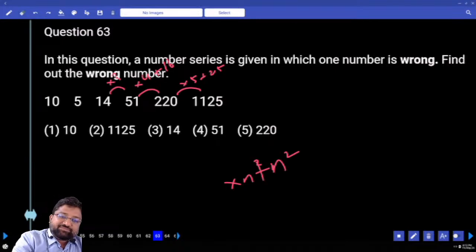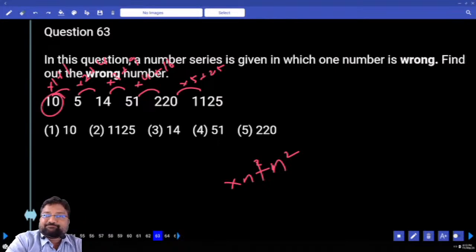14 3s, 42, plus, into 2 plus 4 into 1 plus 1. Is it wrong? It should have been 4.